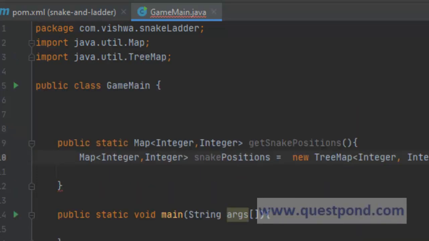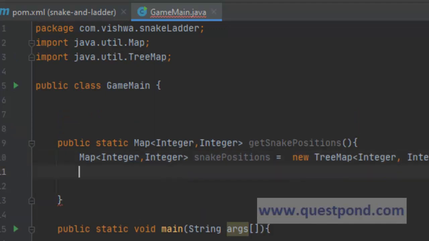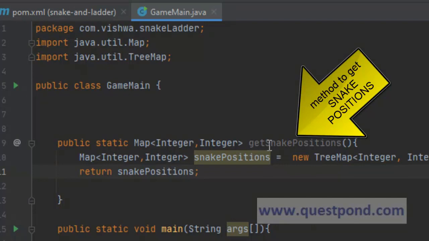We can create a TreeMap and return this. Of course, we will have to store the positions. So this is our method to get positions of the snakes.